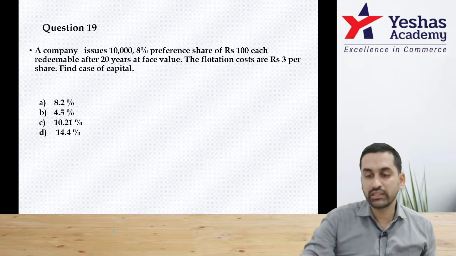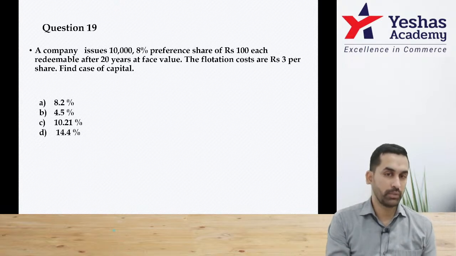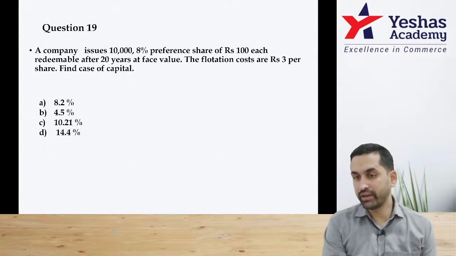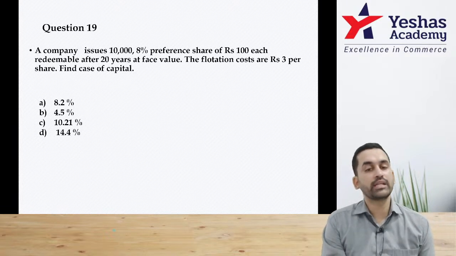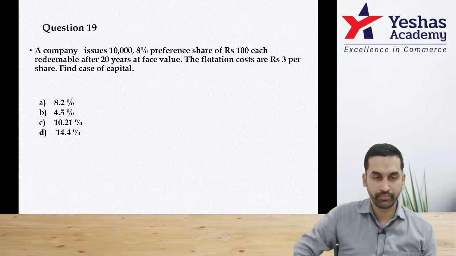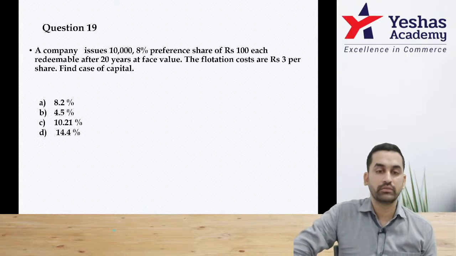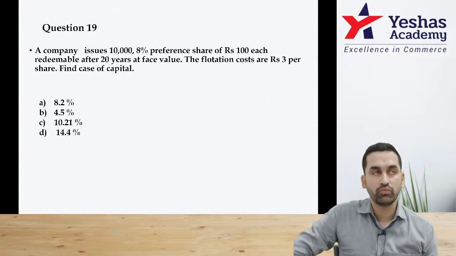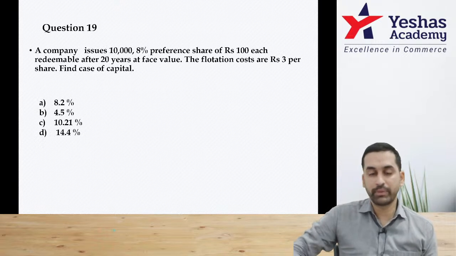I want you to try this. Everybody. Question number 19, please. I will wait for your answer. It says a company issues 10,000 8% preference shares of 100 each, redeemable after 20 years at face value. That means it is with redemption. Question, be careful. Flotation cost is 3 rupee. Cost of capital, not case of capital, cost of capital.